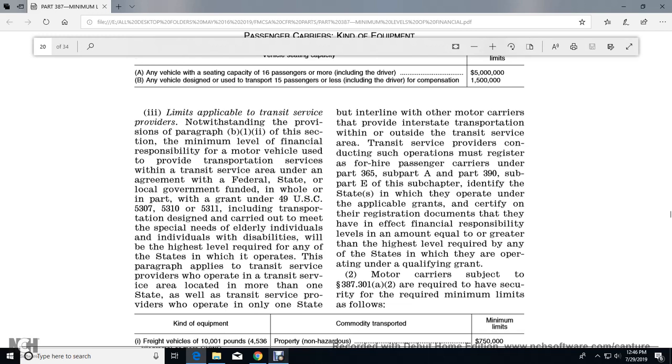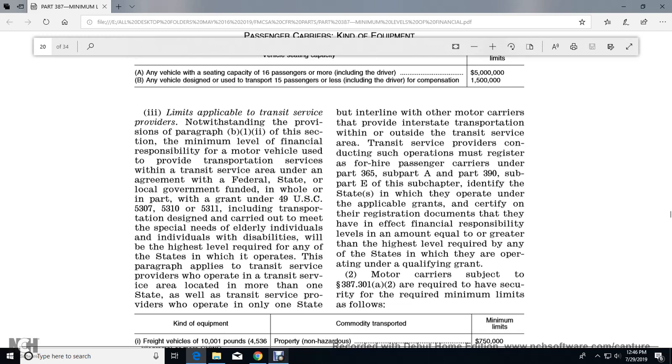This paragraph applies to transit service providers operating within a transit service area located in one or more of the states, or operating in one state but interlining with another motor carrier that provides interstate transportation within and outside of the transit service area. The transit service provider conducting such operations must register as a for-hire passenger carrier